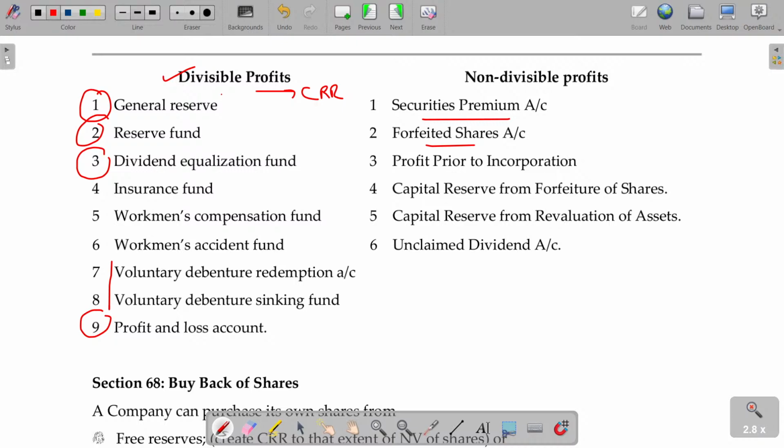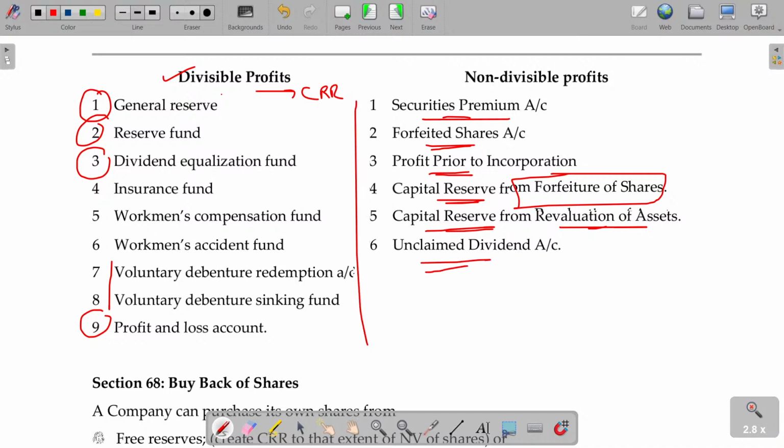Forfeited share: if you are forfeiting an amount without repaying, retained by the company, is called forfeiture of share, and is also non-divisible profit. Profit prior to incorporation is also non-divisible profit, and capital reserve from forfeiture of shares is also non-divisible profit. Capital reserve from revaluation of assets is also not divisible profit. Unclaimed dividend, if any, is also non-divisible profit. In your P&L account, if you are given these items, you cannot use them for CRR creation.